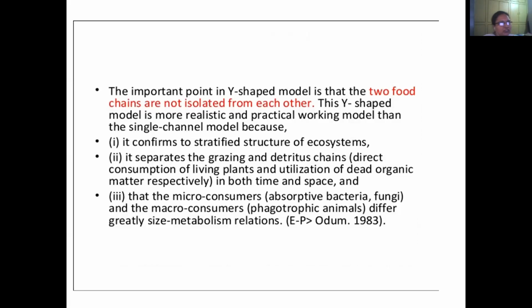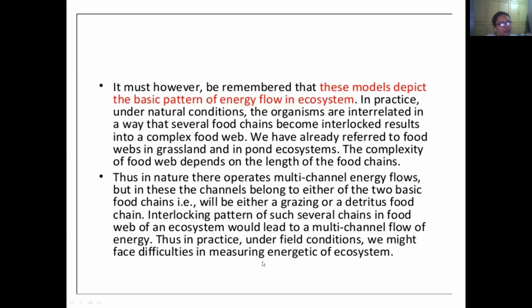The two food chains are not isolated from each other. The Y model is a more realistic and practical working model than the single chain model because it conforms to the stratified structure of the ecosystem. It separates the grazing and detritus food chains, and micro consumers and macro consumers differ greatly in size and metabolic reactions.